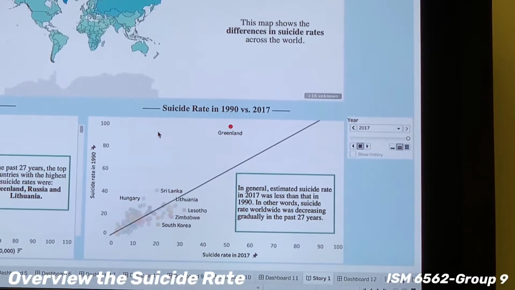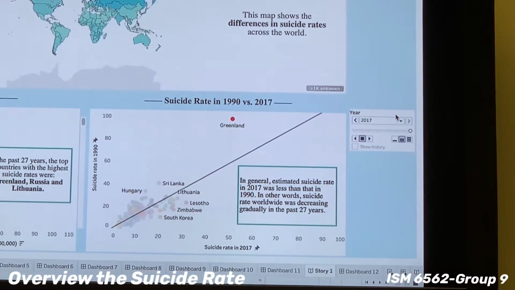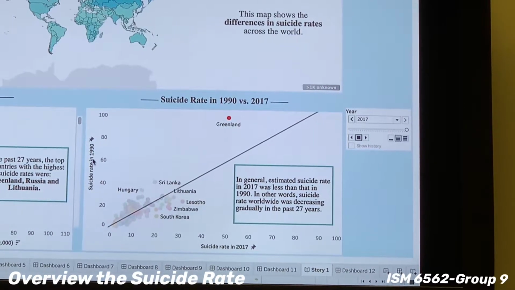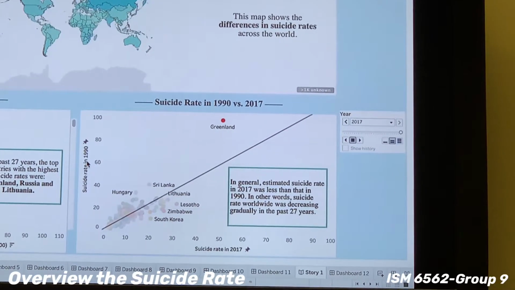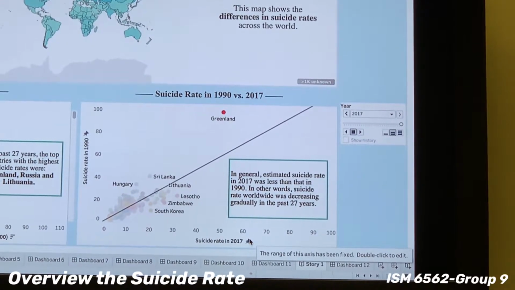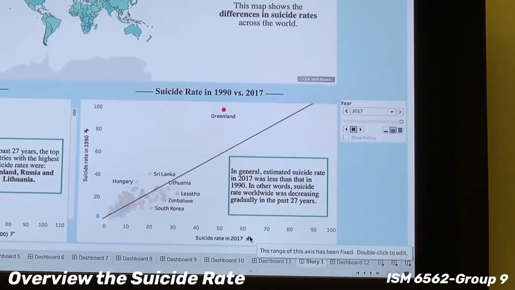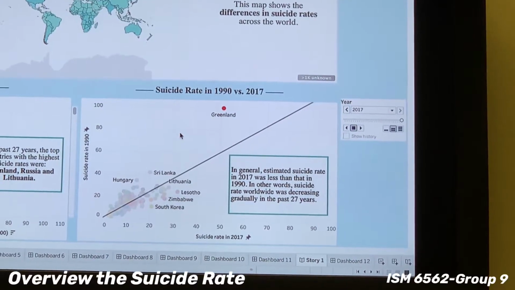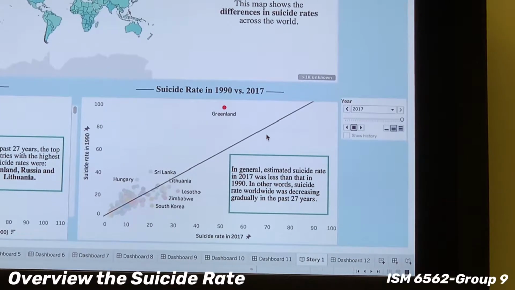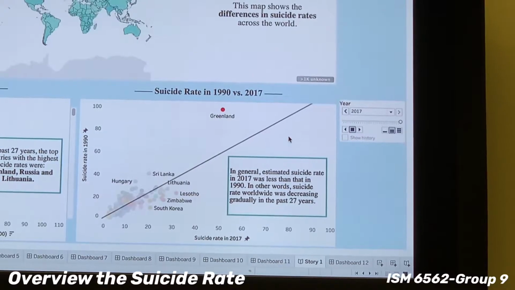Although we can see the suicide rates changing over the years via this time animation, it is easier for users to directly compare the oldest year, 1990, with the latest year, 2017, to see if there is a dramatic change in the suicide rates over 27 years. In this scatter plot at the bottom right, we can find that the suicide rate in all countries is falling during the past 27 years.